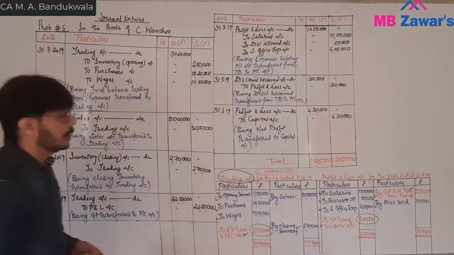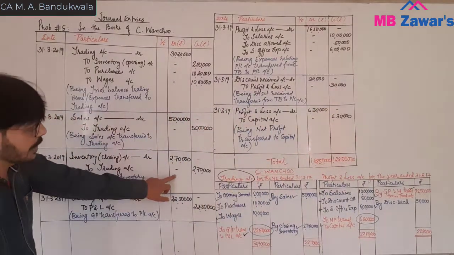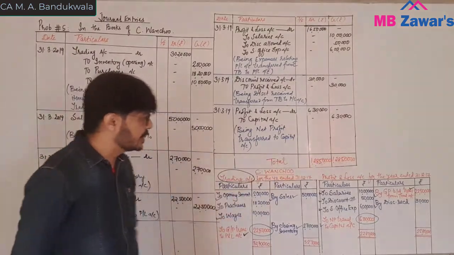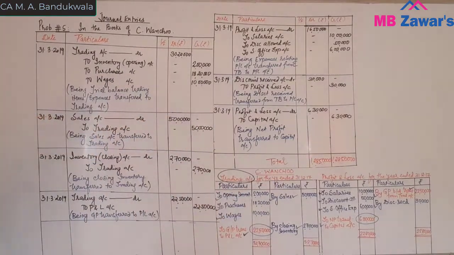Fine. So this I simply forgot to take this. So with this your total will increase and your total will be 1,28,50,000. Please copy this.